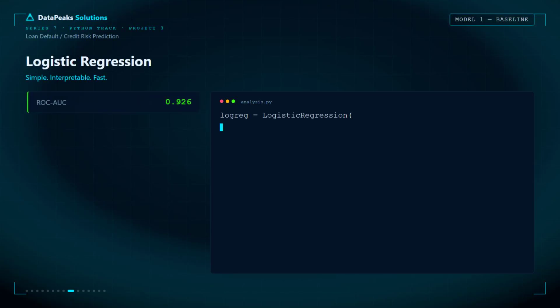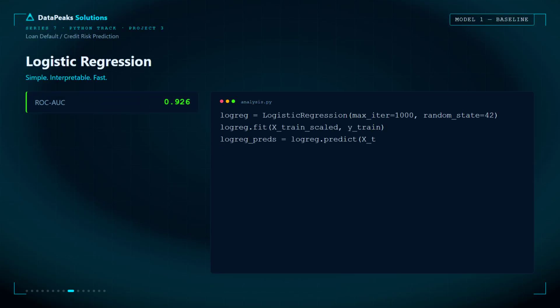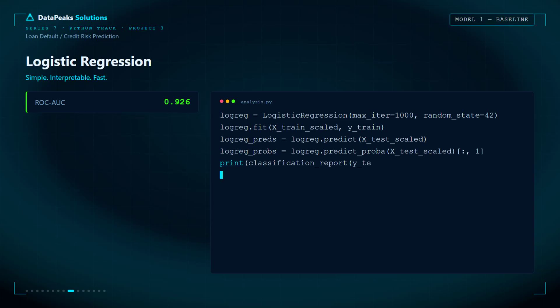Can one simple algorithm predict loan defaults with over 92% accuracy? Let's find out. This is my baseline logistic regression model for credit risk prediction. After cleaning the data, engineering features, and scaling the inputs, I trained the model to classify whether a borrower is likely to default. The result? An impressive ROC-AUC score of 0.926, showing excellent ability to separate risky and safe applicants. Logistic regression is fast, highly interpretable, and often the first model data scientists build before trying more complex algorithms.